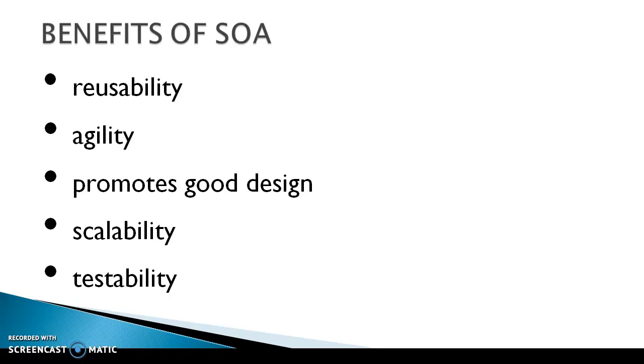Next one is promotes good design. We can easily design the web pages. Whatever page we need, whatever page we are going to use, we can design it. For example, www.google.com. Google has been developed so well, like that. Next one, scalability. Scalability means easily changed, user friendly. Next one is testability. We can easily test and implement the software to the next level.